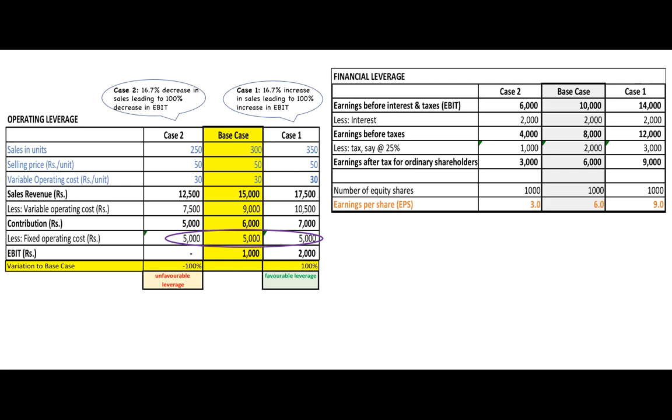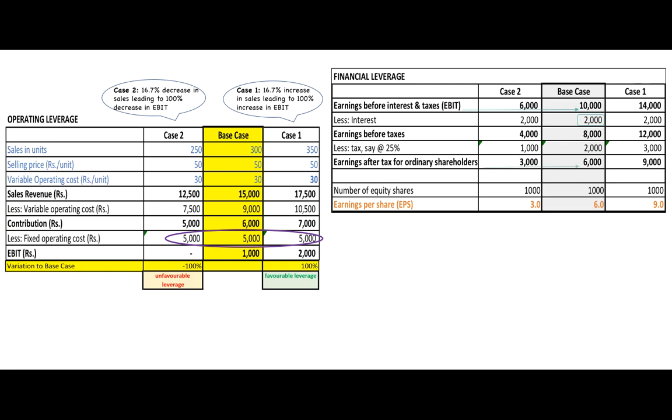Let's look at another example, where we'll be looking at financial leverage. Let's start with the base case again, where we'll start with EBIT, earnings before interest and taxes, is rupees 10,000. Interest is rupees 2,000 for a given set of operations and borrowings, which can say make same volume of production. Earnings before tax is 8,000.